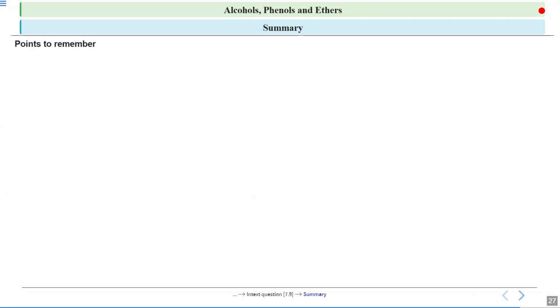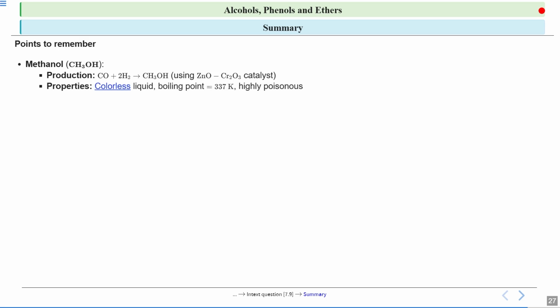Now let us summarize whatever we studied. We studied methanol, which is the simplest alcohol, and its production is done using carbon monoxide and H2, which produces CH3OH. Here zinc oxide and Cr2O3 act as the catalyst. Now the properties are that it is a colorless liquid and the boiling point is 337 Kelvin, and it is very highly poisonous. Even a small quantity of methanol is very poisonous.